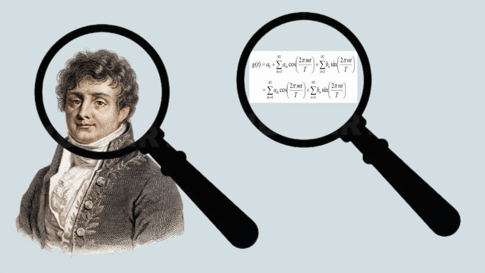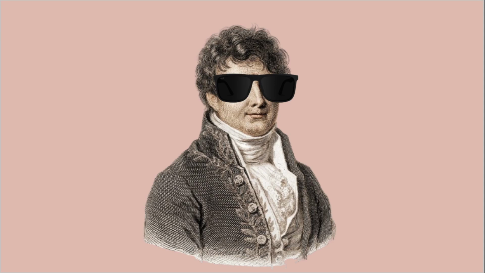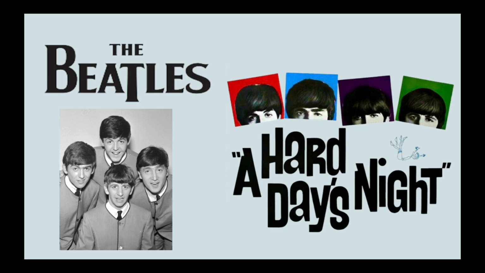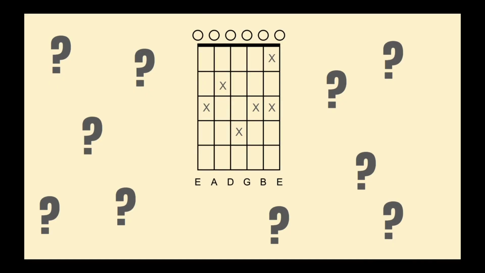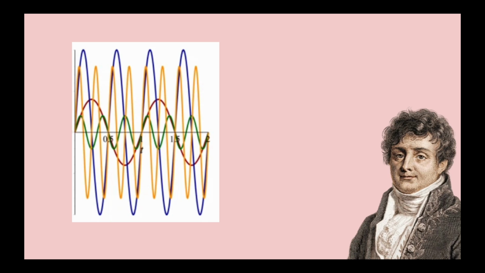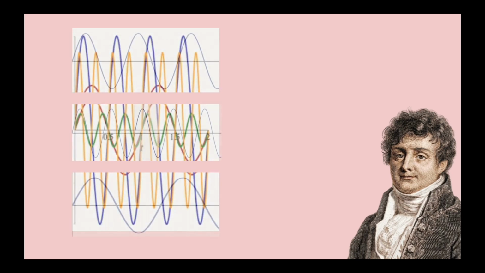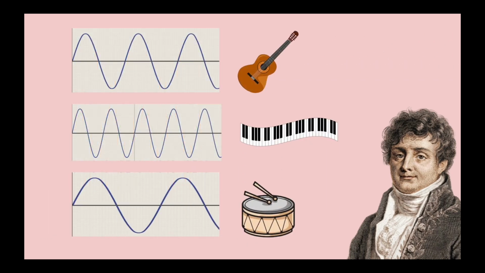Alright, we've looked at Fourier, and we've looked at a series. Now it's time to look at the cool uses of the series. The Beatles have this popular song, A Hard Day's Night, and people are having trouble figuring out how the iconic beginning chord was played. One day, a mathematician decides to use the Fourier transform in order to deconstruct the big jumbled sound wave into many sine and cosine waves, each representing a different note on a different musical instrument. Putting each note together, the mystery chord was pretty accurately recreated.